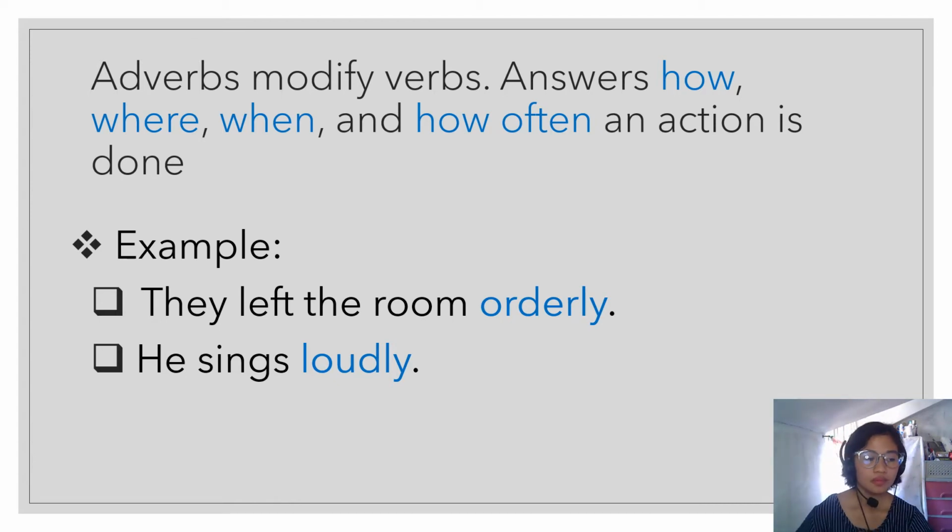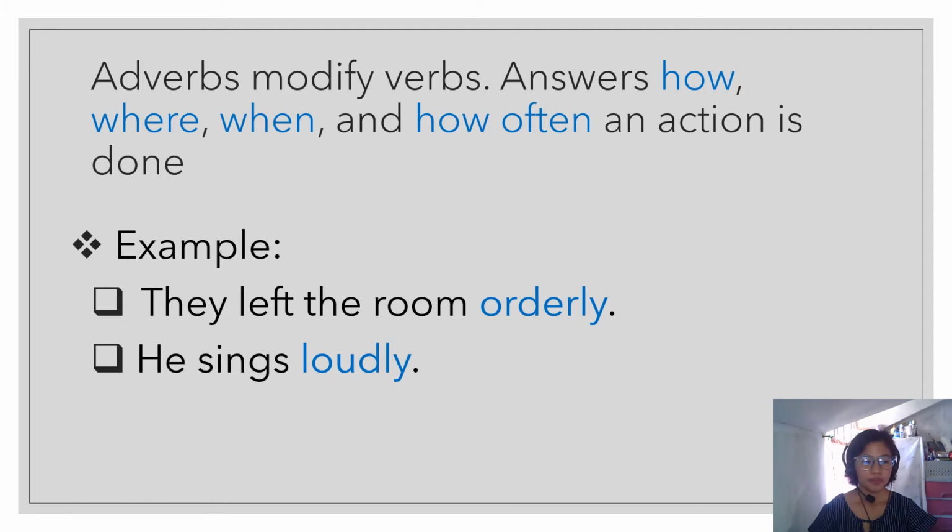Next example. He sings loudly. He is the subject, sings is the verb, and loudly is our adverb. This adverb describes how he sings. He sings loudly. How did he sing? It is loudly. Therefore, it can answer the question how, and this adverb modifies a verb.